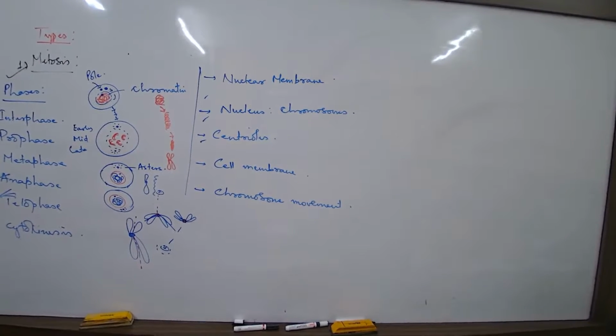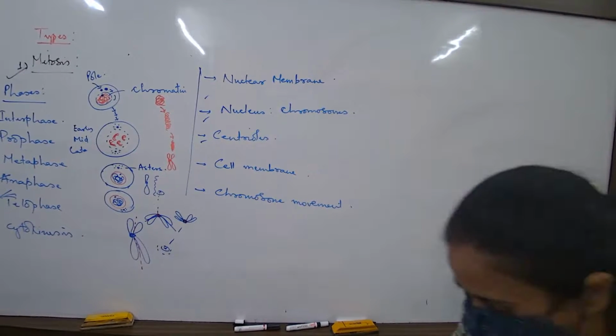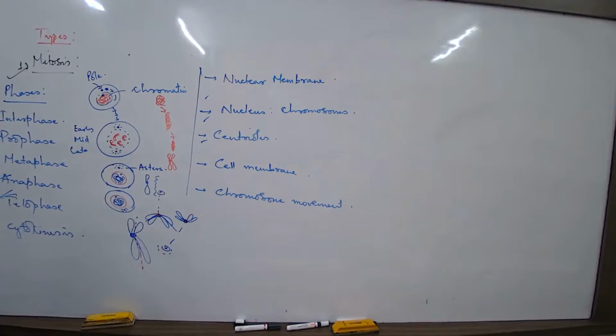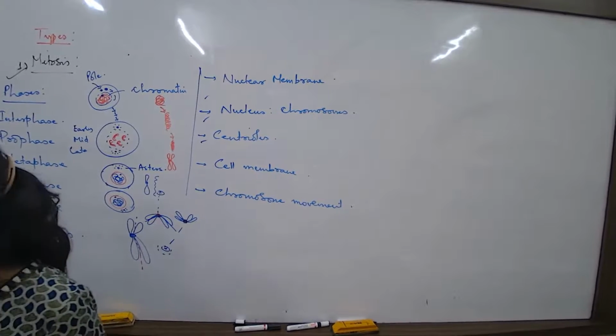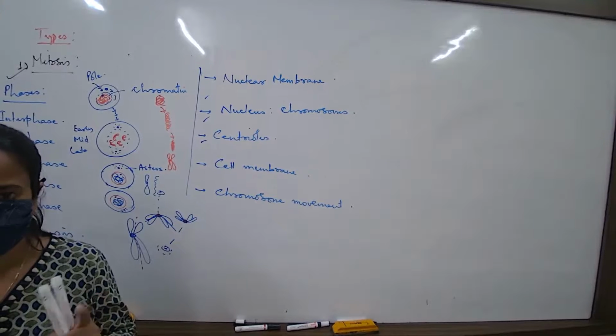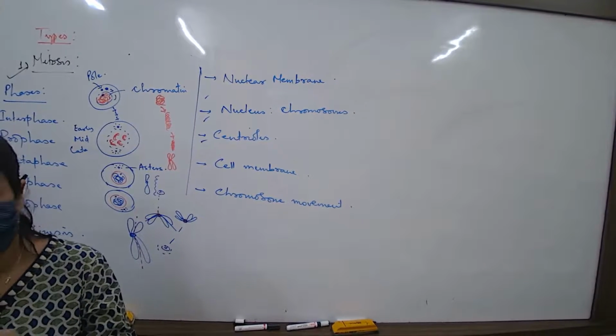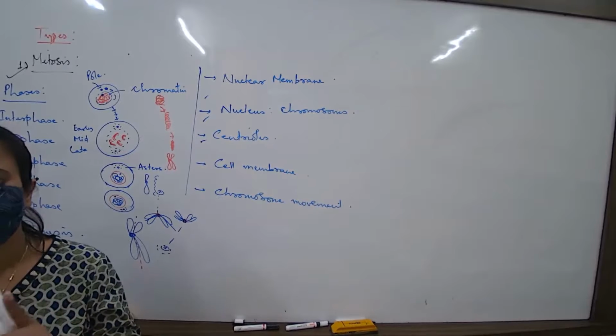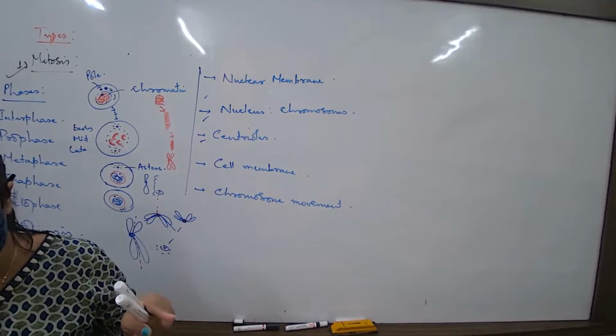Do you understand the question? Draw the metaphase stage. As soon as I said metaphase, you should understand how to draw the cell shape. What should be the cell shape? No, not circular. In metaphase, where would a furrow come from? In metaphase, the cell shape should be something like this, slightly oval. The spindle should be there. The nuclear membrane will not be there. The nucleolus will not be there. Asters are at both poles, the opposite poles.